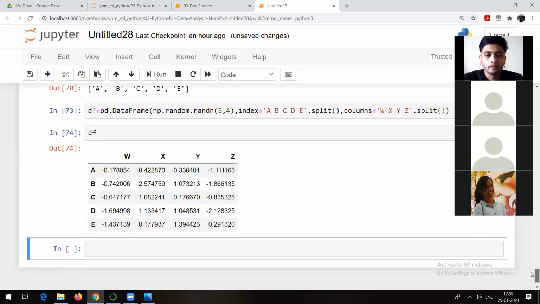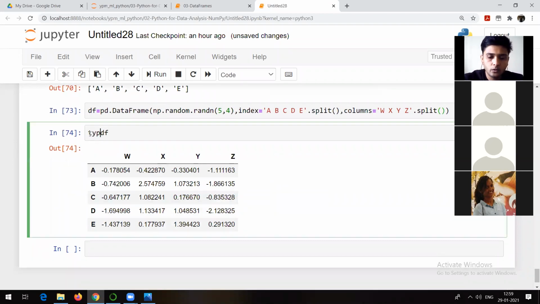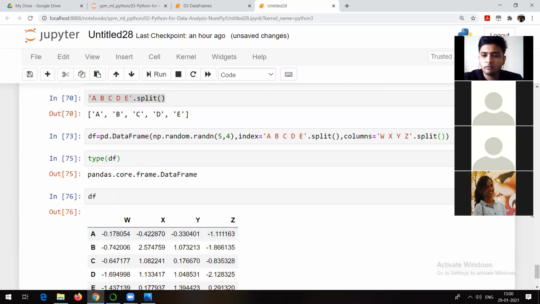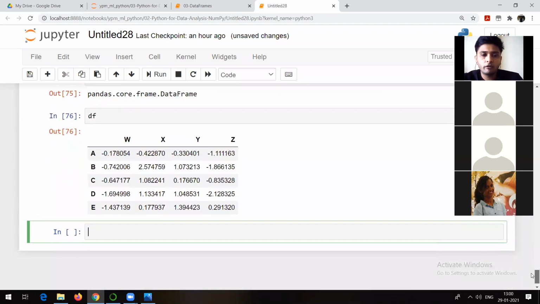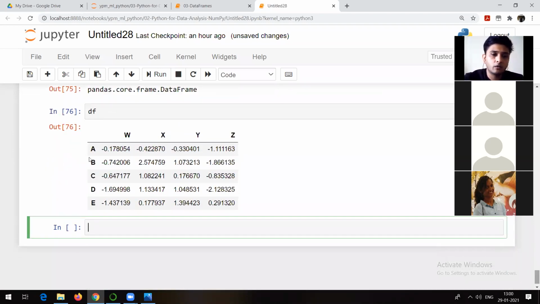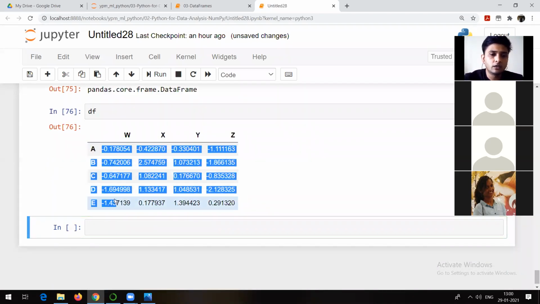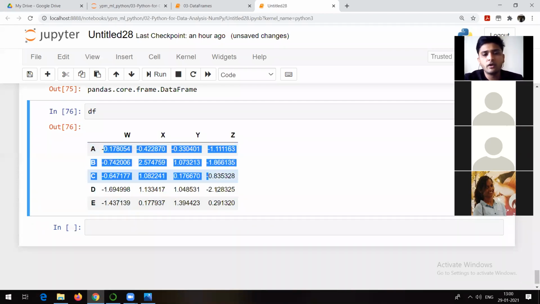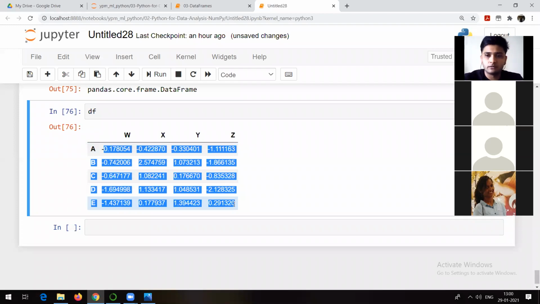This is your data. If you want to check the type, it's going to show you a data frame. I told you, a data frame is a collection of series. So this is your data frame. Now on the basis of the data frame, you will try to see different methods which can be applied. A, B, C, D, E are the rows and W, X, Y, Z are the columns. And these are the values which we generated ourselves.